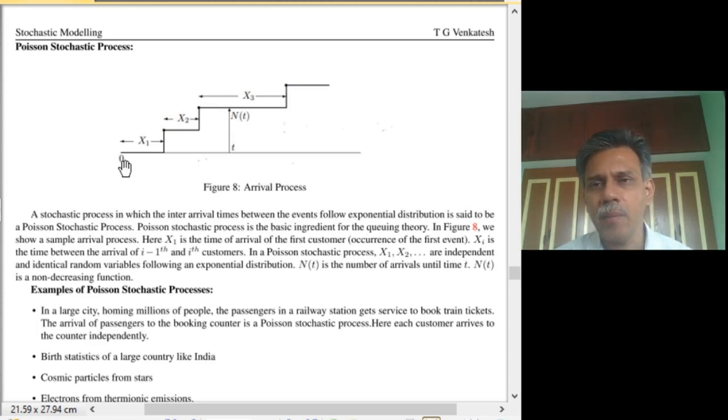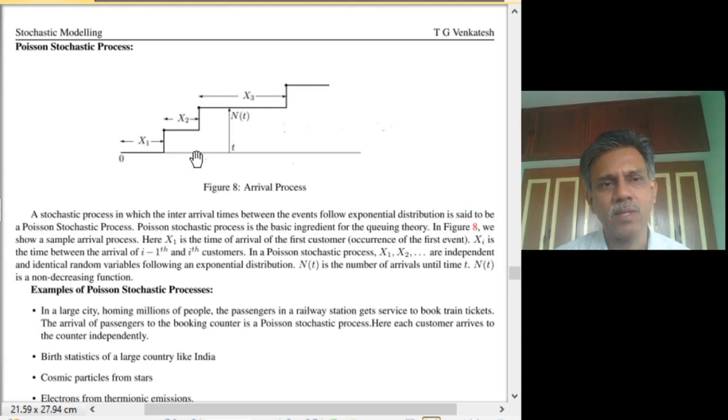Starting at an arbitrary time 0, let the first event occur at a time x1. Then x2 is the duration after the arrival of the first customer, in the case of an arrival process, or the first event in a generic process, at which the second event occurs.